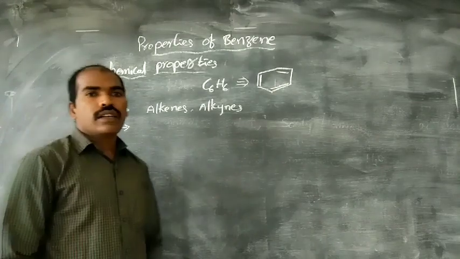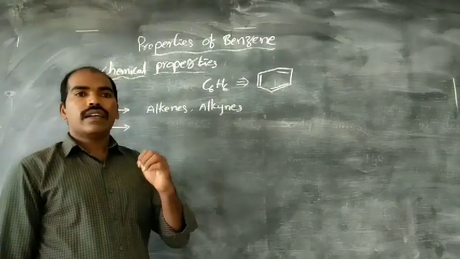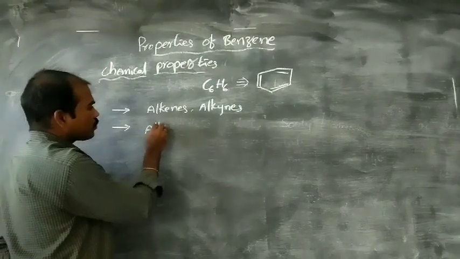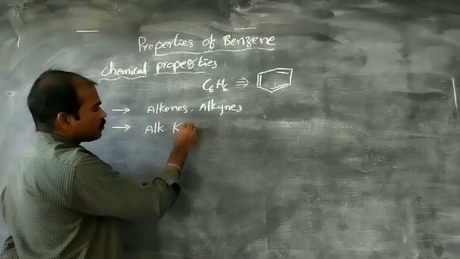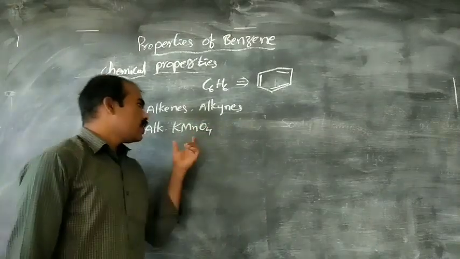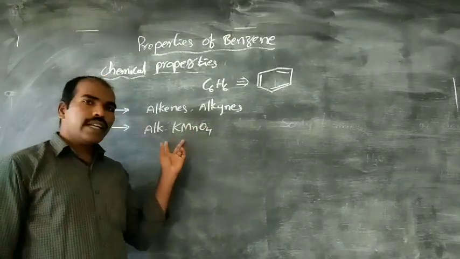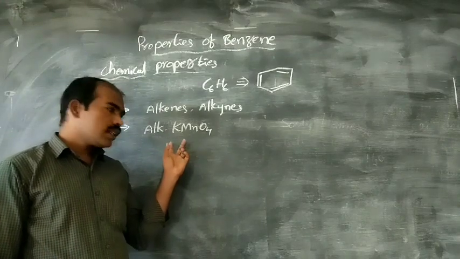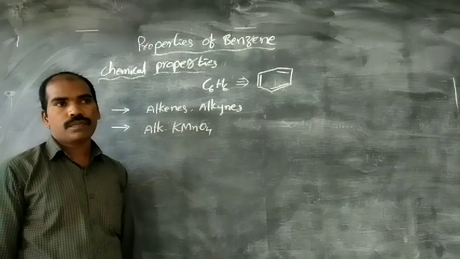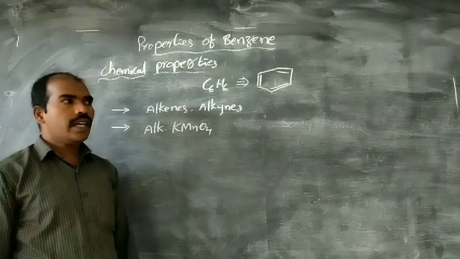Next, benzene is not oxidized by alkaline KMnO4. Alkaline KMnO4 is a reagent we have already discussed. Can anyone guess its name?